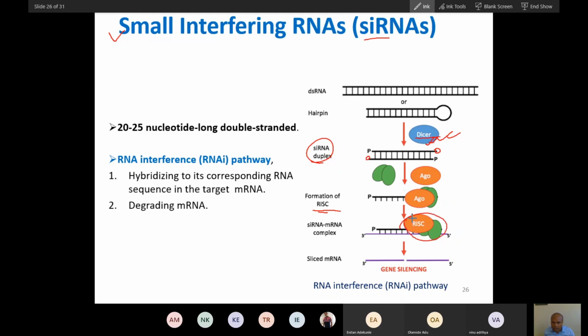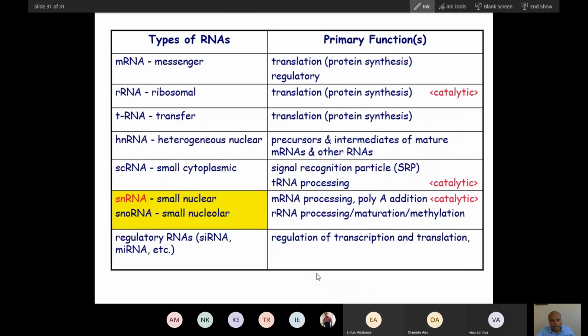So remember, the RISC complex and Dicer are associated with small interfering RNA. This pathway is called the small RNA interference pathway. Did you all understand till now?